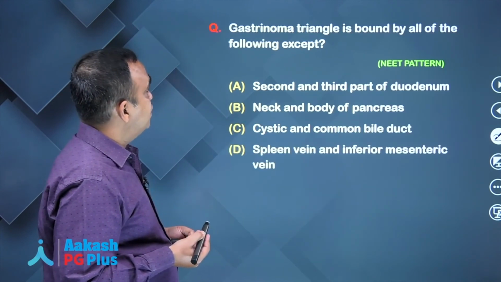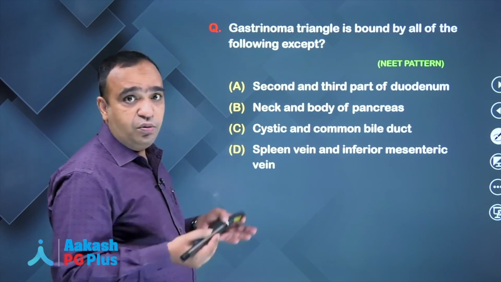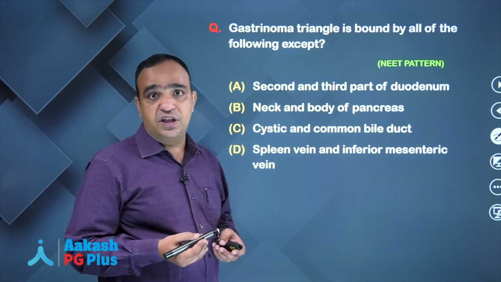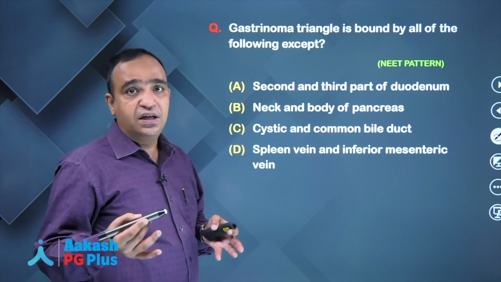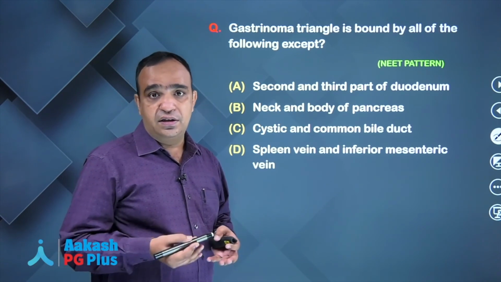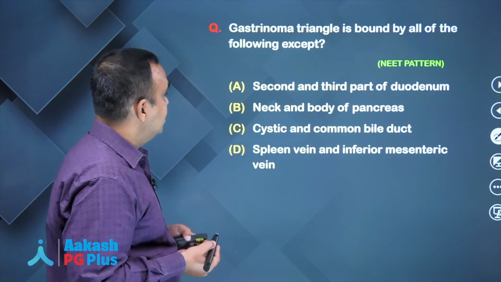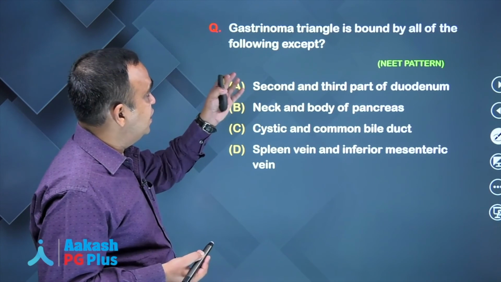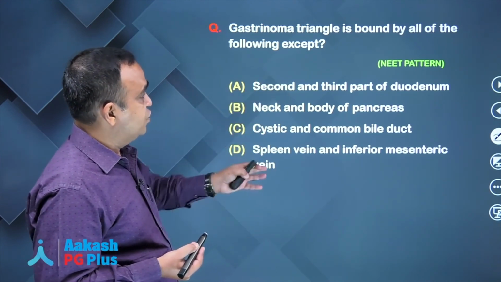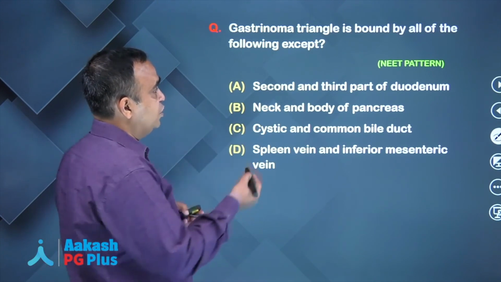Now the next question. You can see so many questions in NEET exams have been asked about gastrinoma on all aspects: the diagnosis part, the location part, and the clinical presentation part. Now the gastrinoma triangle is again very simple. What are the boundaries of the gastrinoma triangle? I have already told you.